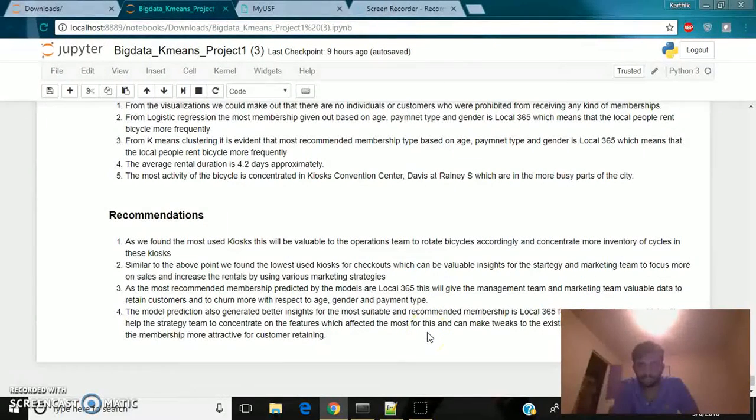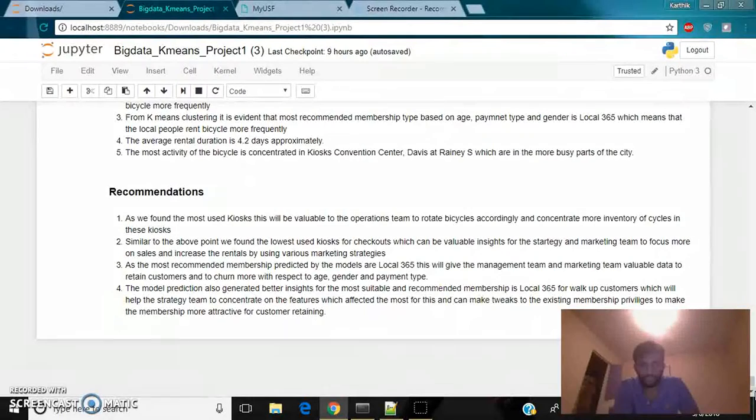As the most recommended membership predicted by the model is local 365, this will help the management team and marketing team to provide the particular membership if a new customer turns up. Model prediction also generated better insights: the most suitable and recommended membership is local 365 for the walk-up customers.